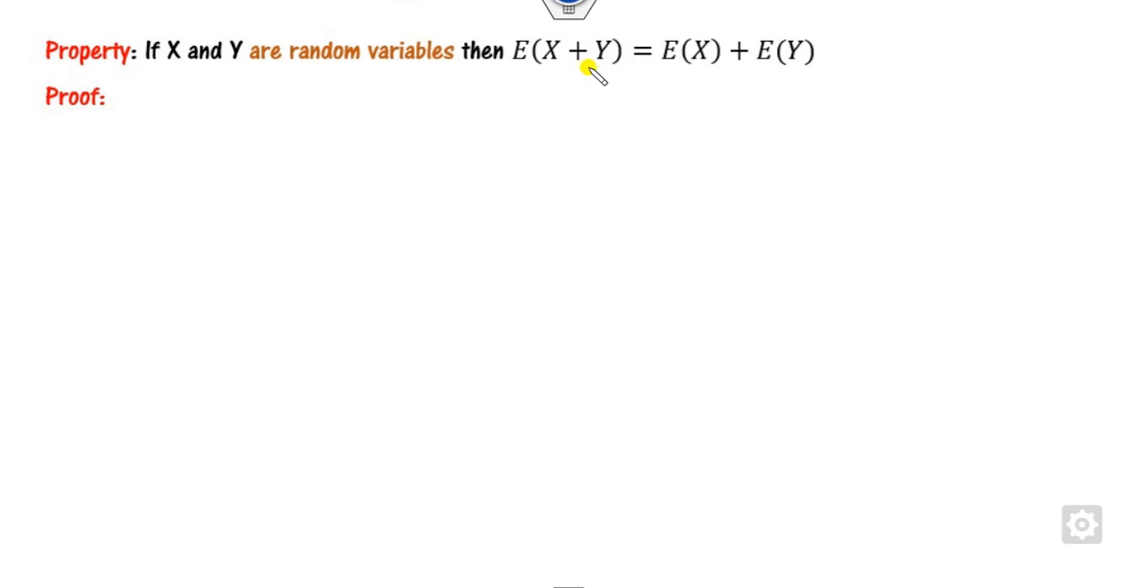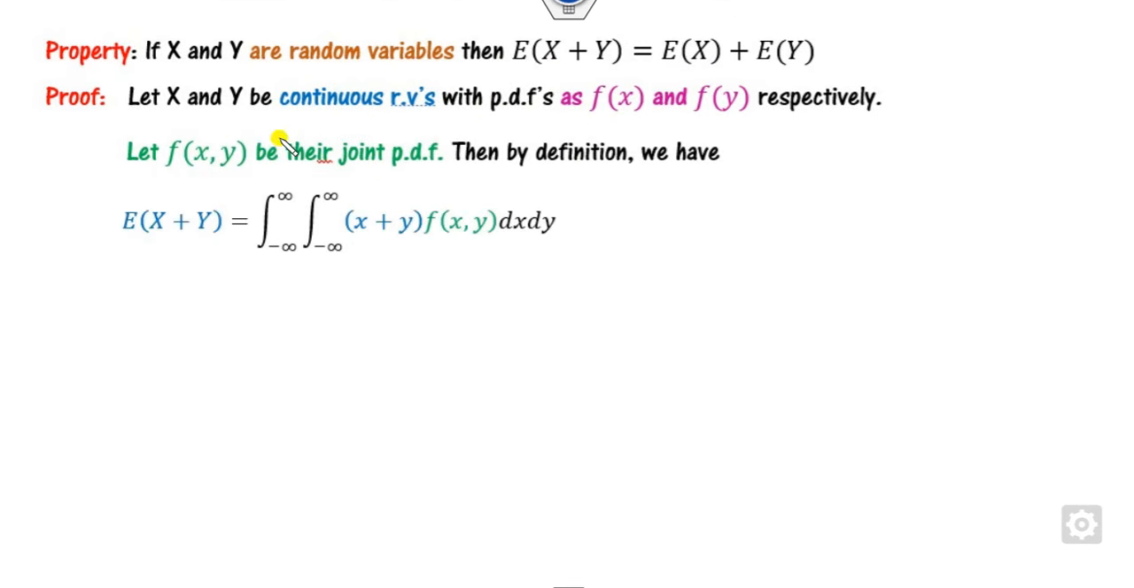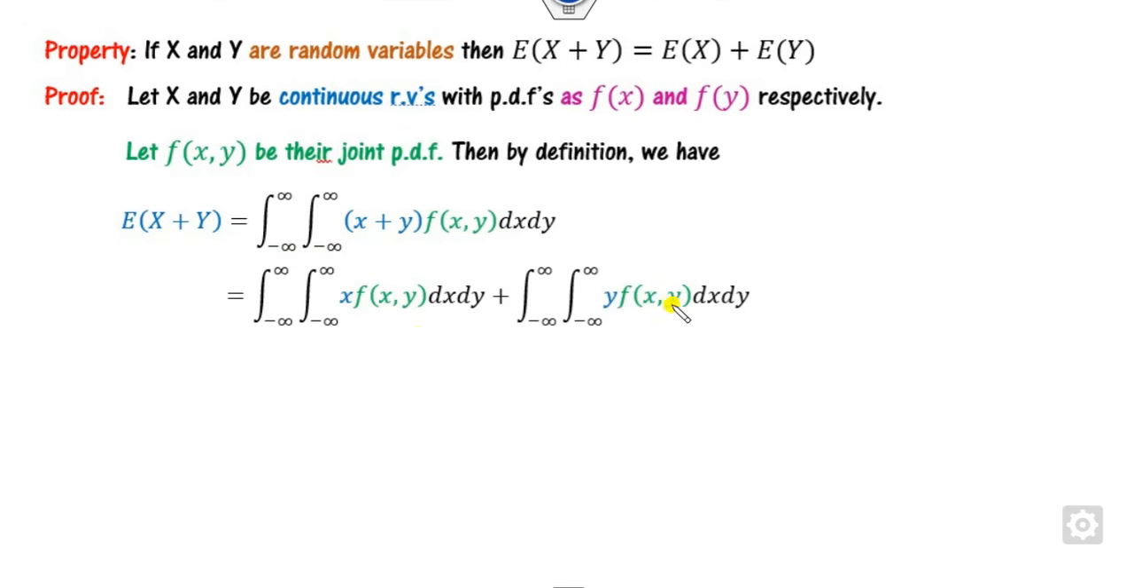Similarly, we can prove that the expected value of the sum is nothing but the sum of the expected values. That's again very simple. If you consider X and Y as two continuous random variables, with PDFs f_X and f_Y, and f_XY as the joint PDF, then we can define it here for the continuous random variable case. If you have discrete random variables, then you have to write the summation for X and Y. Now I can open this bracket for the two sides.